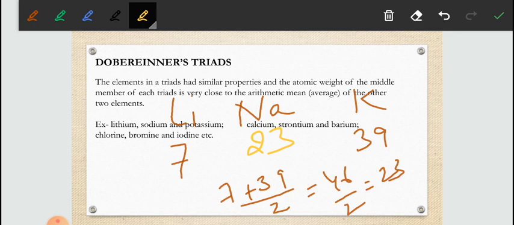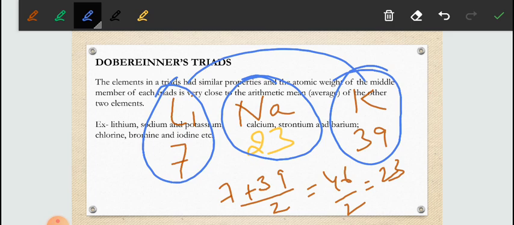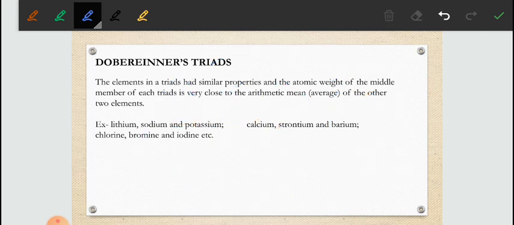So this was the law of triads, meaning the mass of the middle element will be equal to the average mass of the extreme elements. He arranged the elements into groups of three, so this law is known as the law of triads.